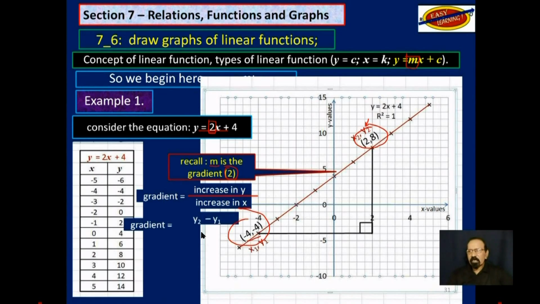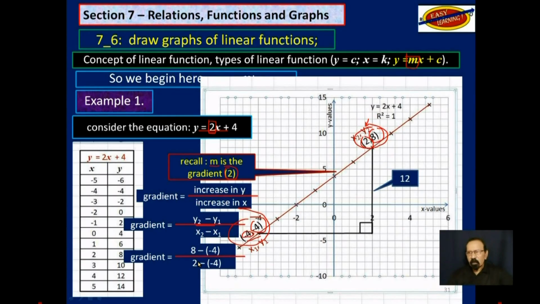So you get gradient is equal to y2 minus y1 divided by x2 minus x1. You substitute the numbers, this 8 up here minus this -4 here, over this 2 here minus this -4 here. You work that out. This line here is 6, and this one over here is 12. So we divide and we get 2.